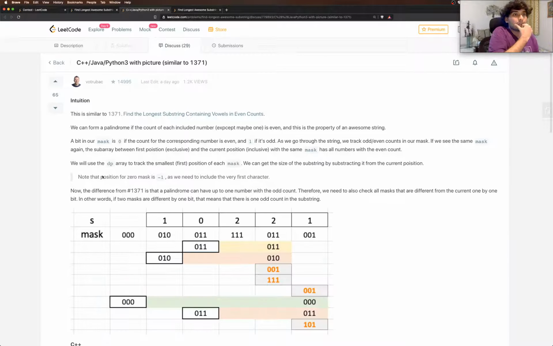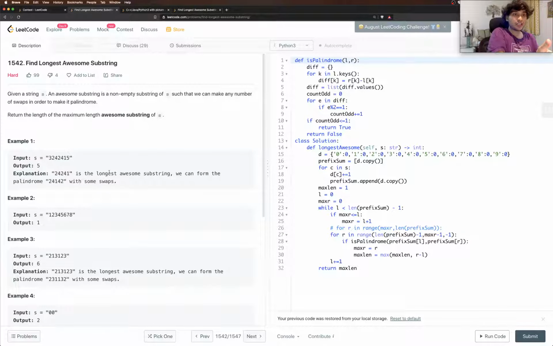All right, feel free to check out this question. We're just going to go ahead and see it. Let me quickly give you a brief of the question in case you don't remember it. Basically, we're given a string. We want to find a substring such that, allowed any number of swaps, we can make it a palindrome. So it should just have the characters which can be converted to a palindrome. And we want to choose the longest such substring. That would be our awesome substring.